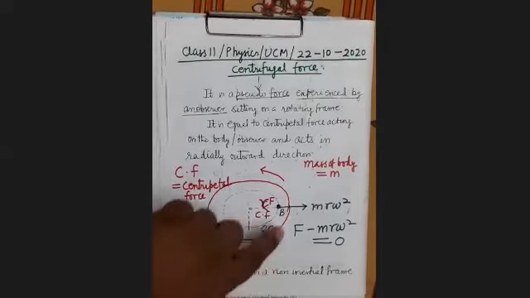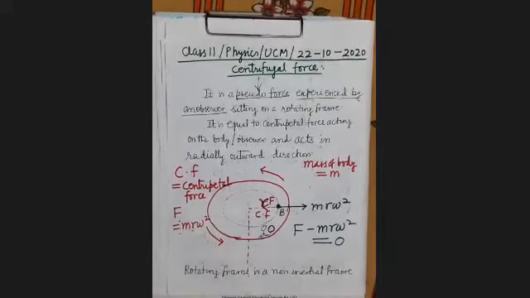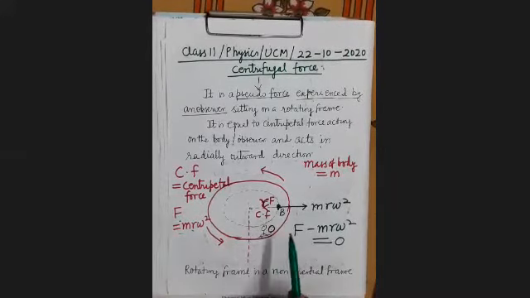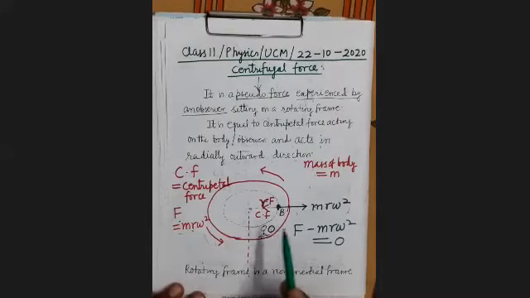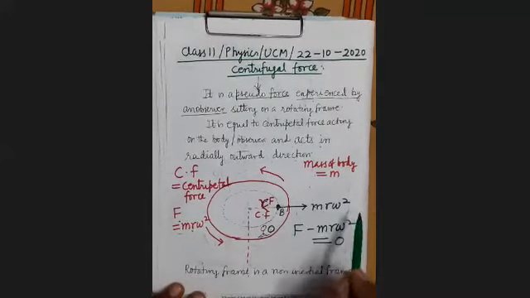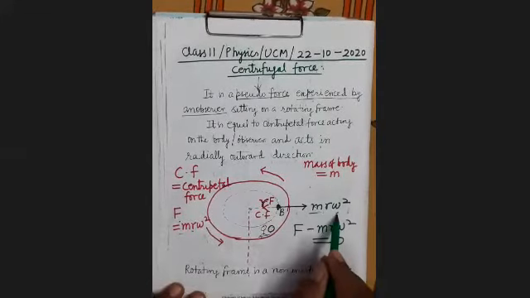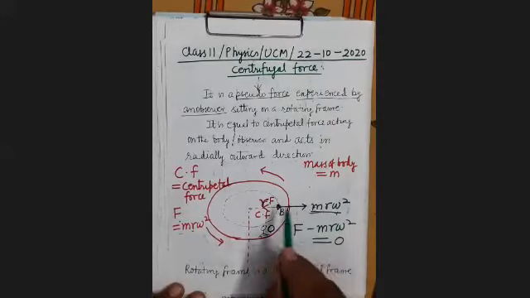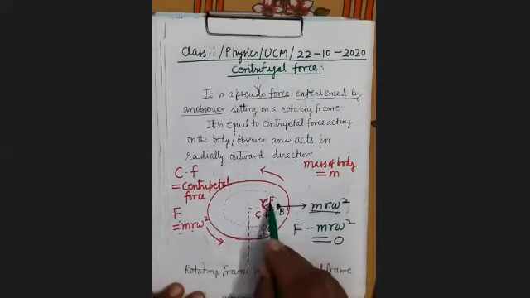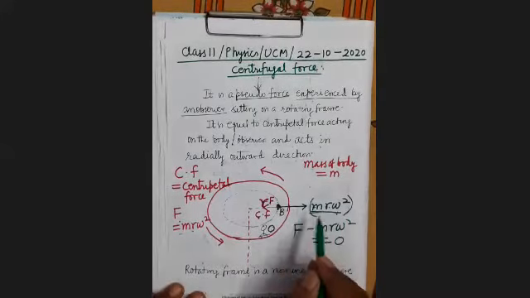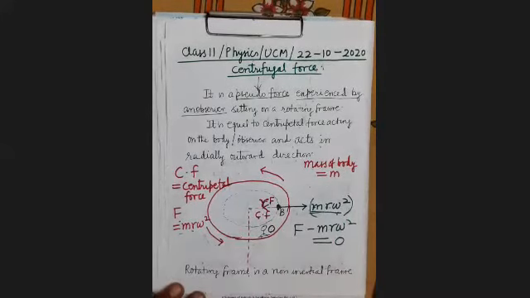Therefore, in order to describe the motion of this body, here we have to assume one fictitious force, one pseudo force, acting in the radially outward direction, whose magnitude is equal to F. This pseudo force, which is assumed to describe the motion of any body situated on the rotating frame, is called the centrifugal force.